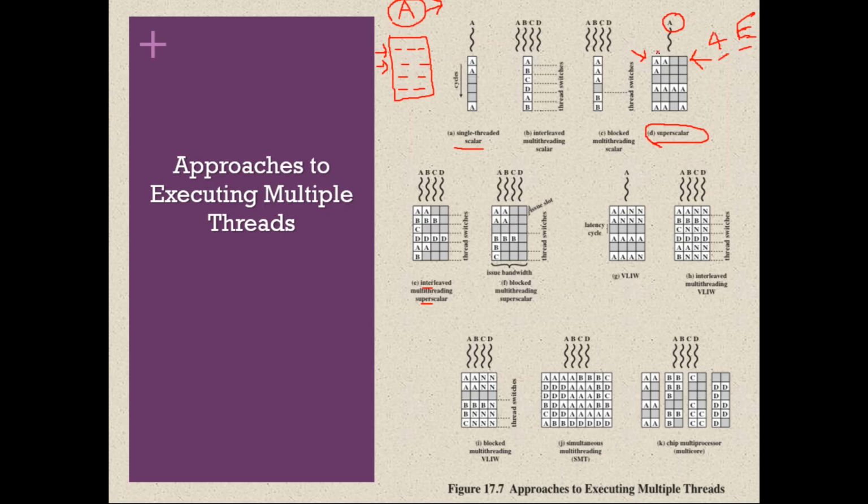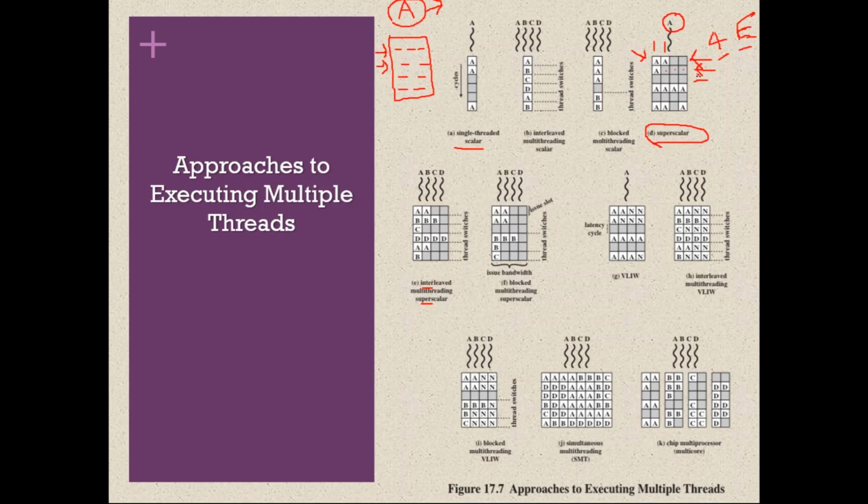Let us assume the processor has found only two instructions. So it is executing these two instructions of thread A parallelly during clock cycle 1. Similarly during clock cycle 2, the processor tries to pick up four independent instructions from thread A, but it found only one independent instruction, so it took it and executed. So the remaining three execution units are wasted. There is no other option. We are not utilizing them.